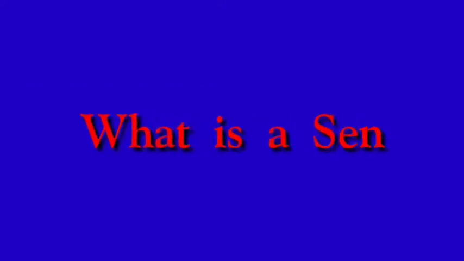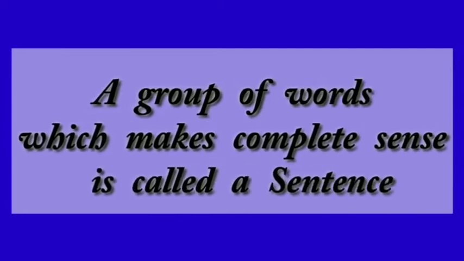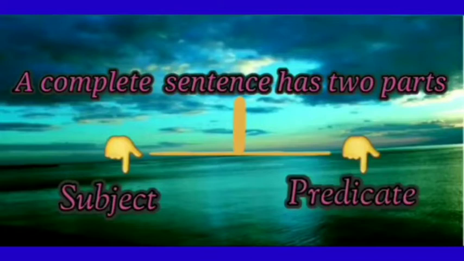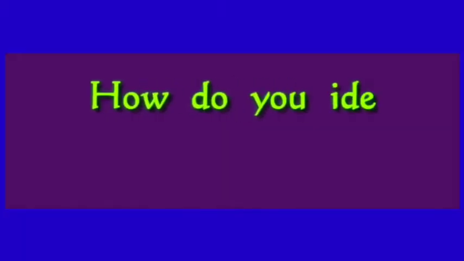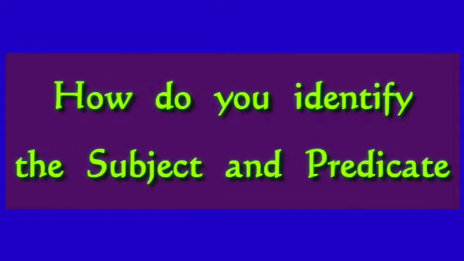Children, what is a sentence? A group of words which makes complete sense is called a sentence. A sentence has mainly two parts, subject and predicate. In a sentence, how do you identify the subject and predicate part? Okay, children, let's see the video presentation and learn the concept.